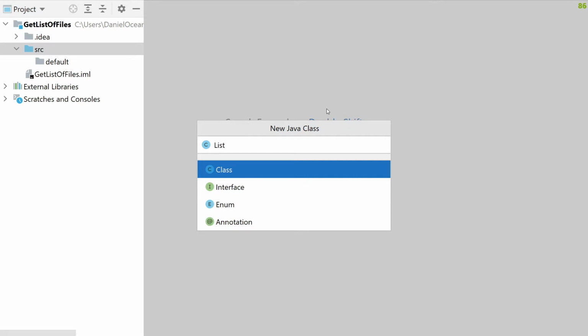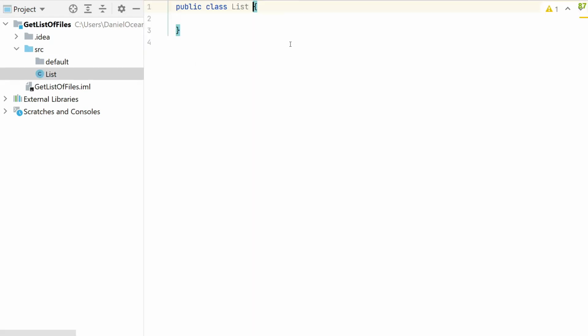Let's just do it like a Java class and call it list for now. That's okay. There are other things here, but yeah, we're going to go with class. So let's just hit enter. And hopefully you guys can see that. I have blown this up a little bit, it's like in presentation mode, so hopefully this is coming out clean and easy to read.